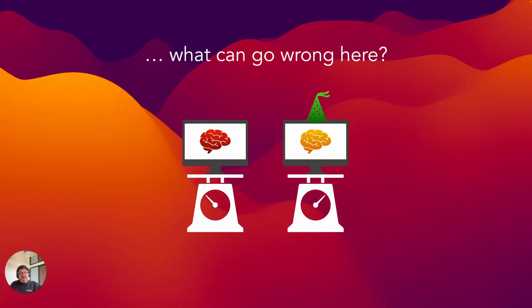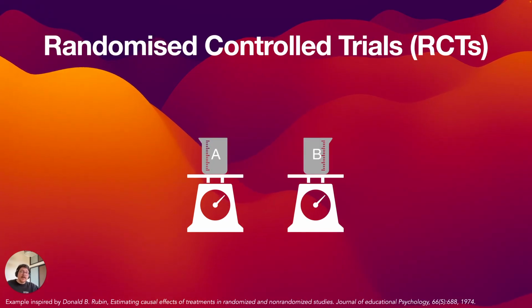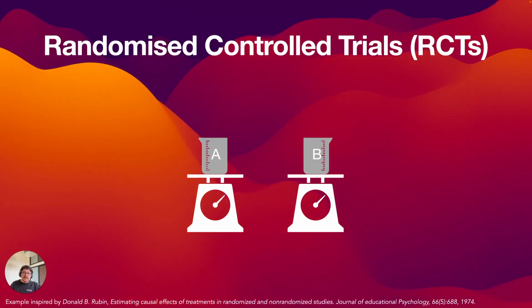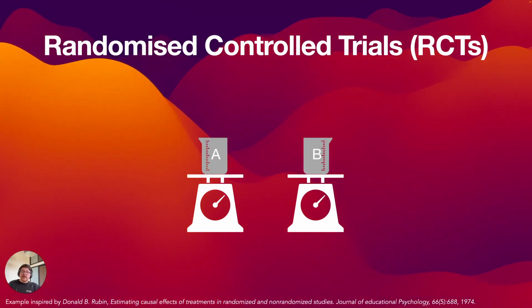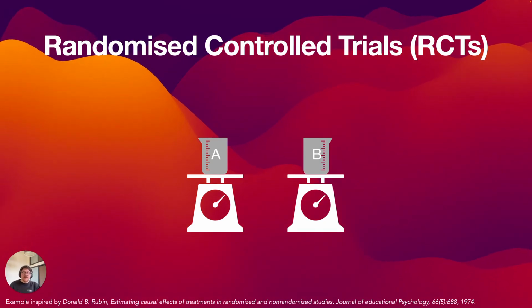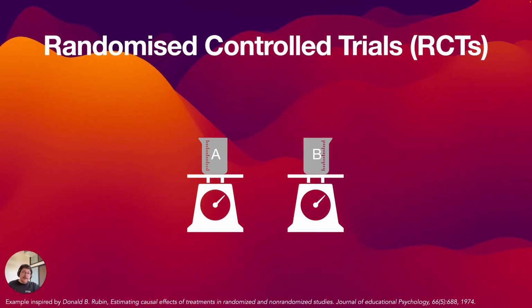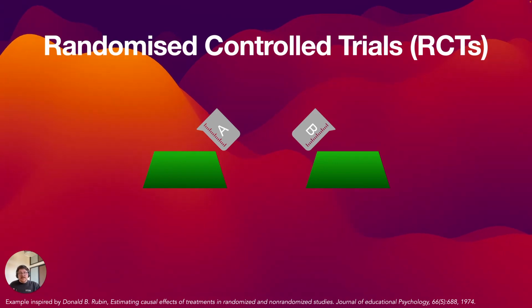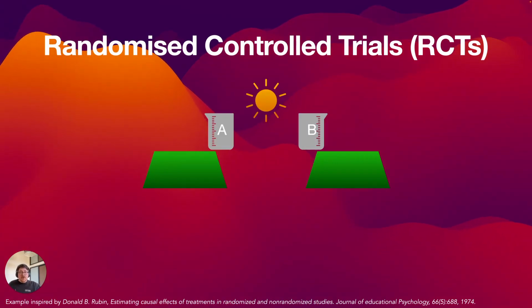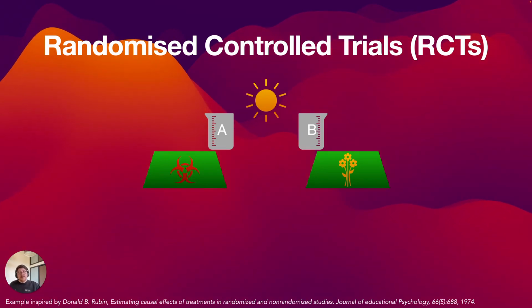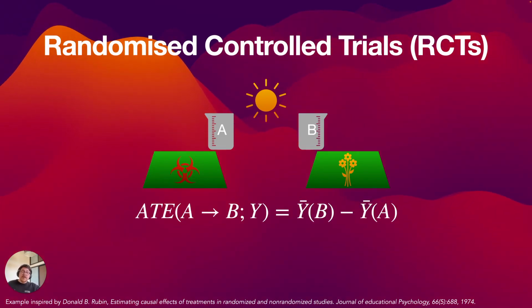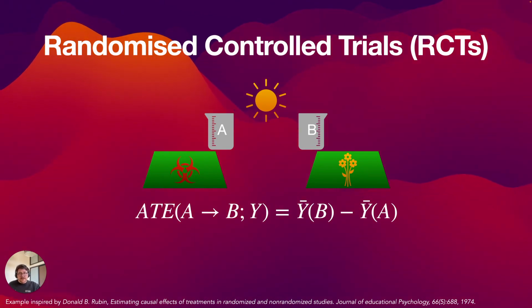Well, A/B tests follow the same statistical reasoning as randomized controlled trials, or RCTs. An example from the early literature describes how you could measure the effectiveness of fertilizer A versus fertilizer B. You find two plots of land, you fertilize them accordingly, you wait a bit, and then you measure crop yield. If you repeat this often enough, the difference in average crop yields will be an unbiased estimator for the average treatment effect of switching fertilizers.